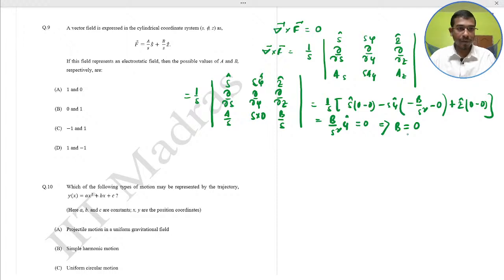So b would be 0, means a1 and b0. Option A would be the correct.